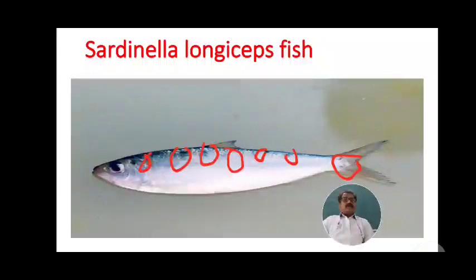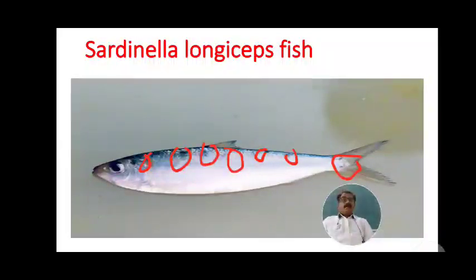With this, we have completed food and feeding. Then the next part of the sardine fishery: we have seen that these sardine fish are important on the west coast, where they are caught, analyzed and studied for food, feeding and condition.